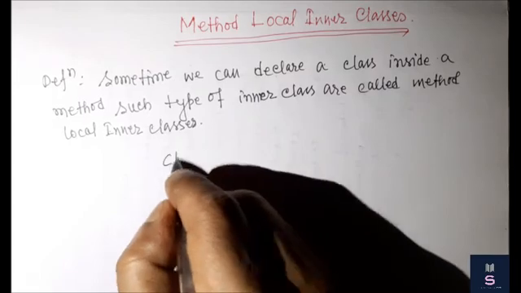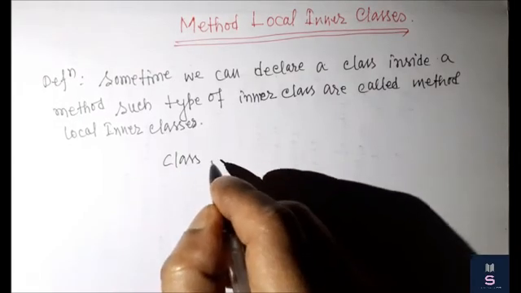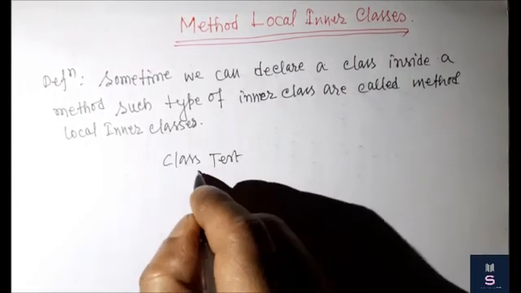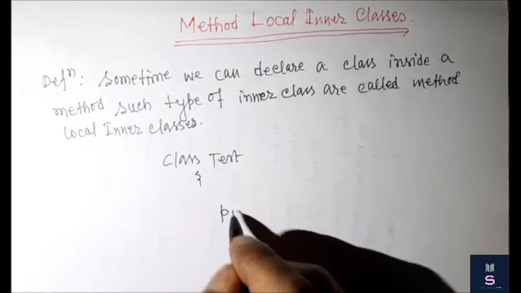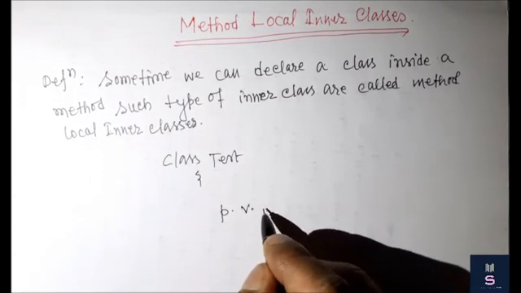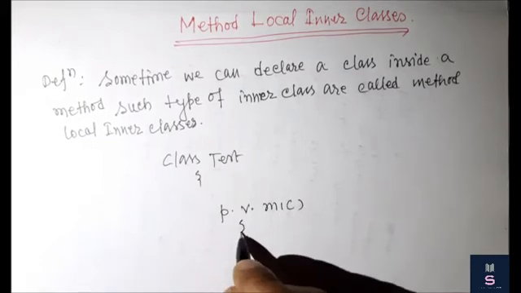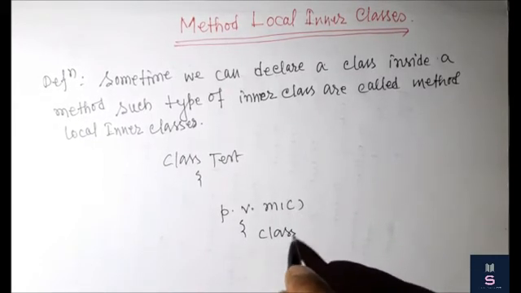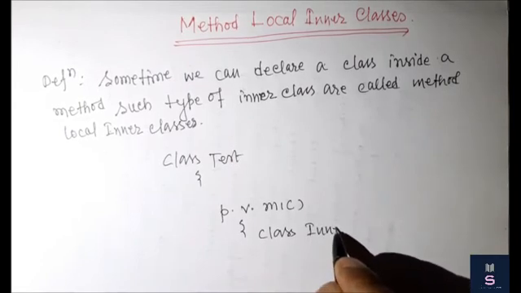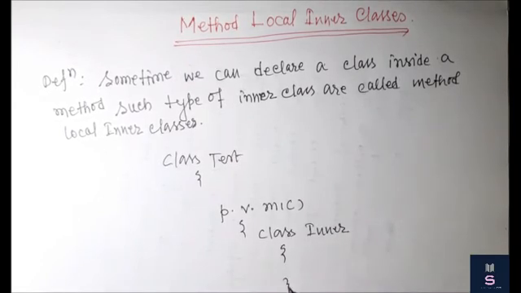For example, class Test is my class name, and within this class we have a method, public void m1. Within this, if I declare a class, for example named Inner, then it is called a method local inner class. So whenever you declare a class inside a method, it is called a method local inner class.